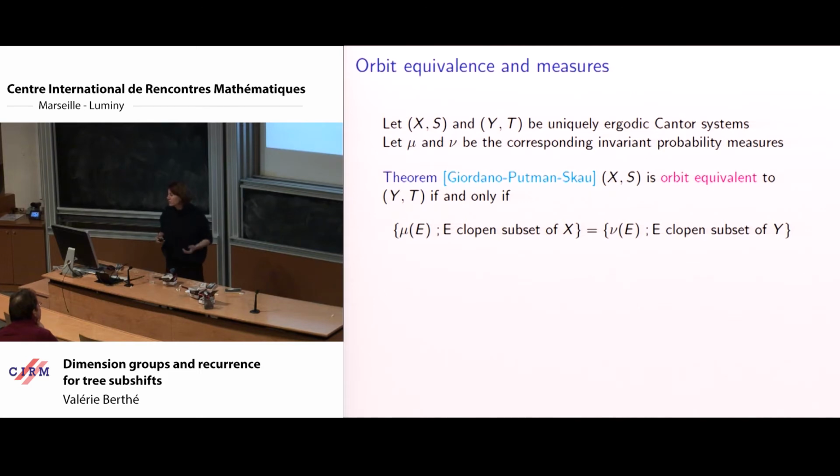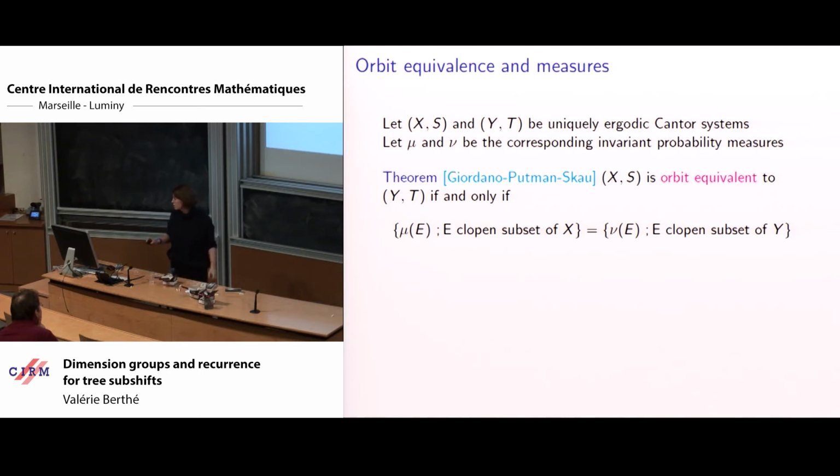So we have a first characterization of orbit equivalence that we can phrase in nice dynamical terms, which is the following: that we have orbit equivalence if and only if the sets of measures of clopen sets are the same. We have this nice characterization in case of uniquely ergodic systems. So if the measures of clopen sets are the same, then we have orbit equivalence.